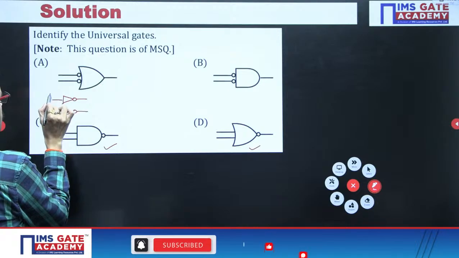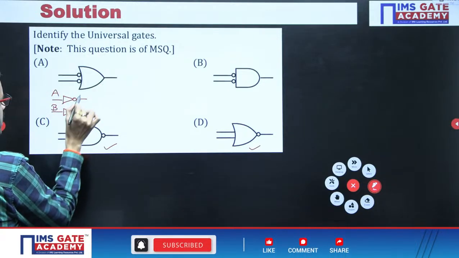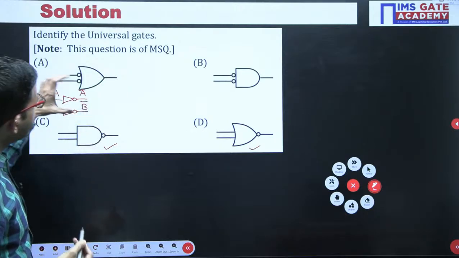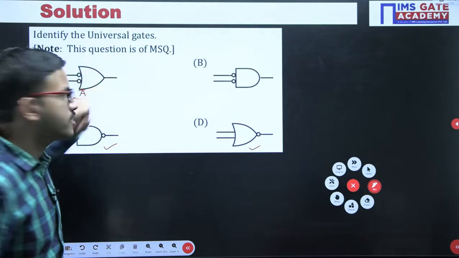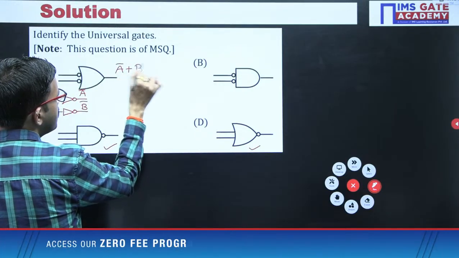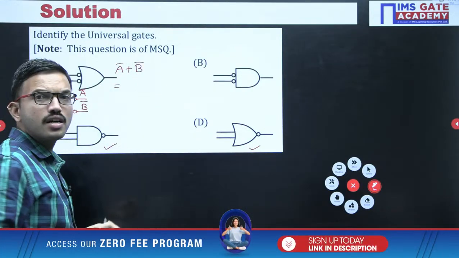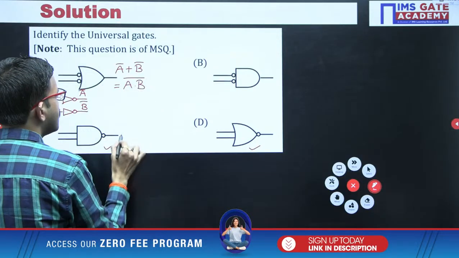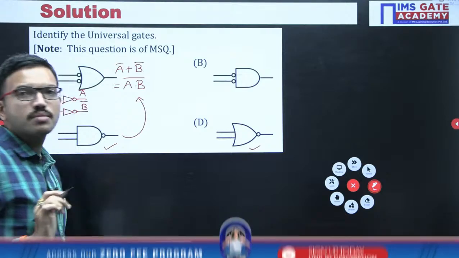So if you have A, B as the inputs, you get A bar, B bar. Now A bar, B bar you are passing through an OR gate, so the expression you get is A bar plus B bar. Now by using De Morgan's law, we can write it as AB whole bar. That means this gate and this gate are both the same.